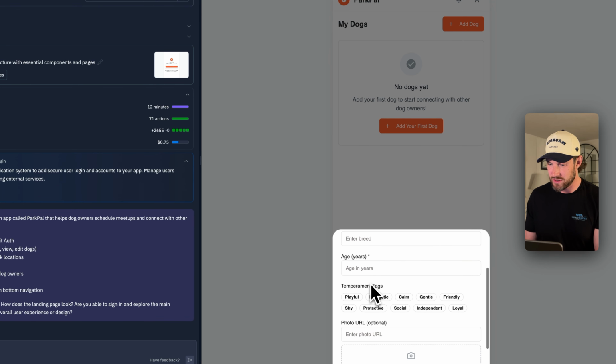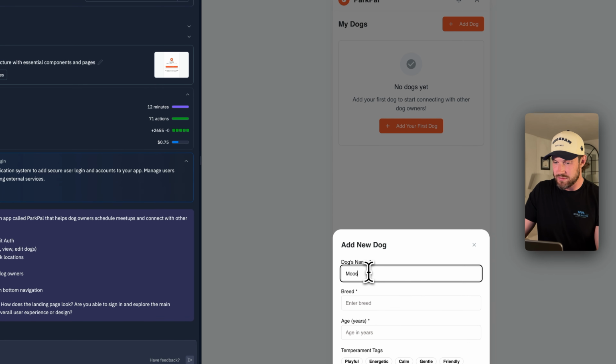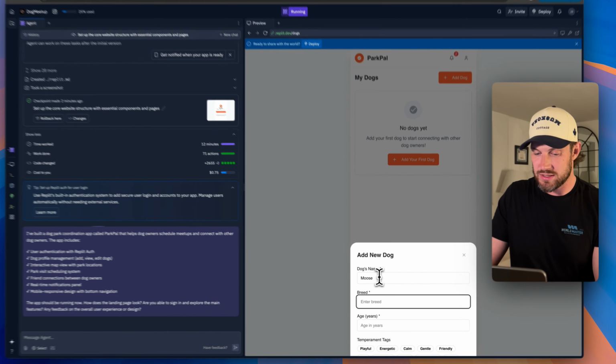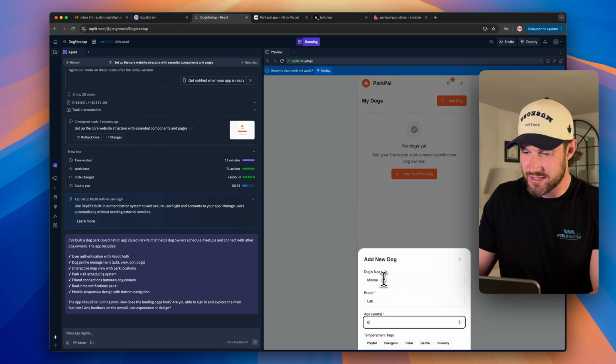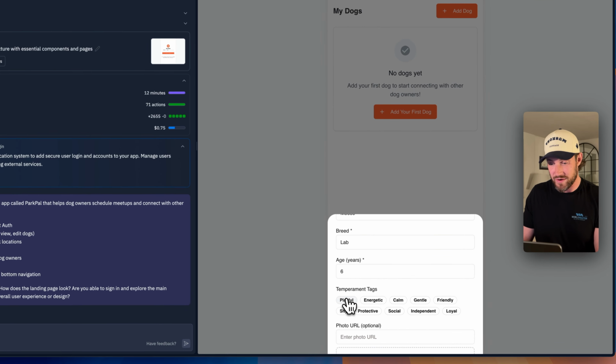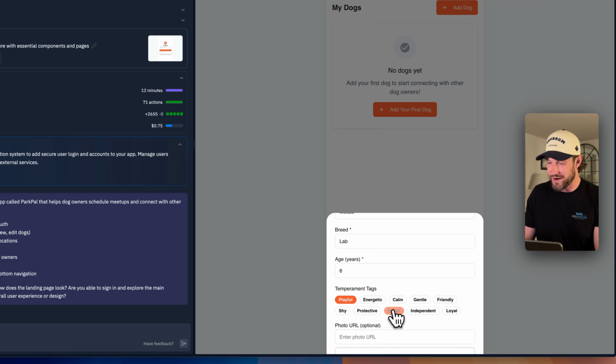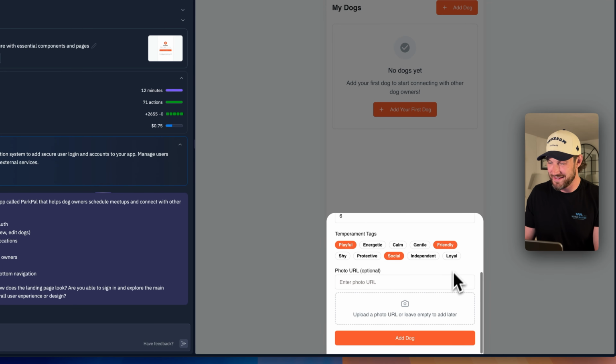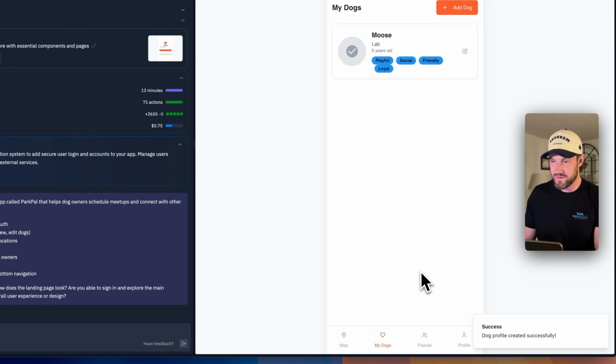Can I add my first dog? Yes, I can. Let's see, Moose. He is a lab. He's 6 years old. He is very playful, very social, very friendly, very loyal. Great, let's add dog, and let's see if that actually adds them. Perfect, so that works. Excellent. Friends, we have that. Okay, great. So, first run through, not too bad.